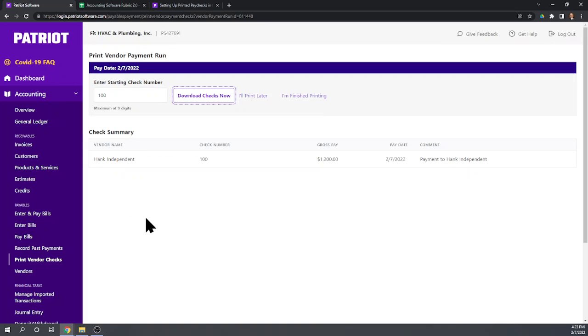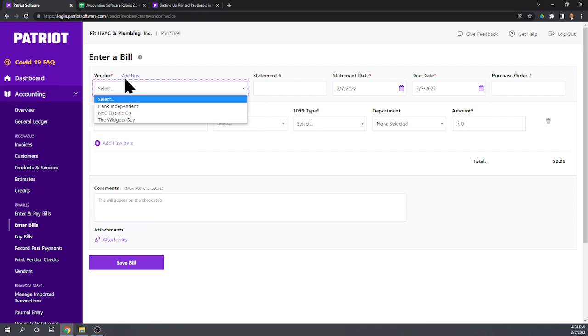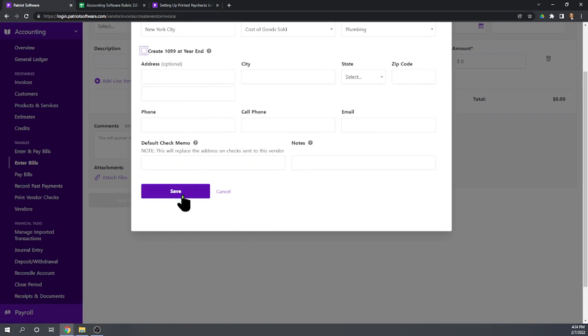Okay, now let's do one other thing. Let's pay a $200 permit fee for this same project. We'll take a little bit more time to look at the bill. Actually, let's do this one as a bill rather than paying it immediately. So this is going to be to a new vendor, New York City permits. I'm just going to call it New York City. Default expense account is going to be cost of goods sold for plumbing. Okay, no 1099 needed, so that should be all the information we need.